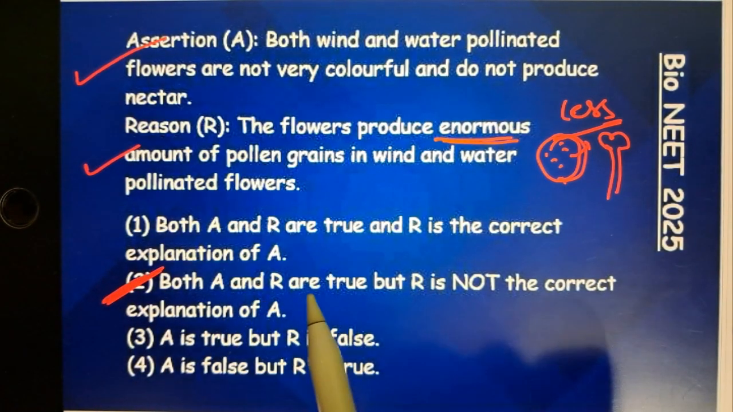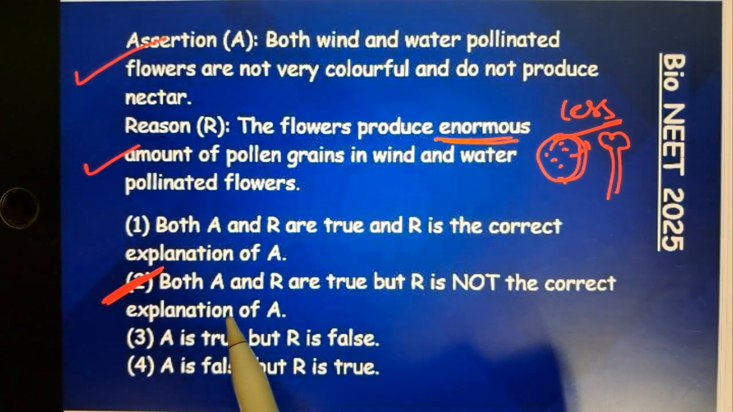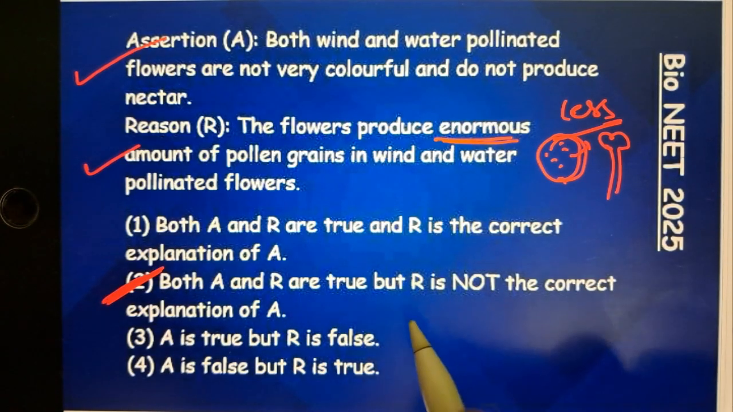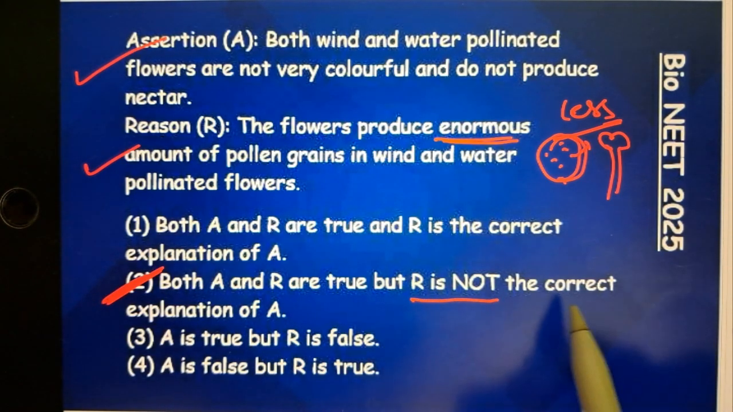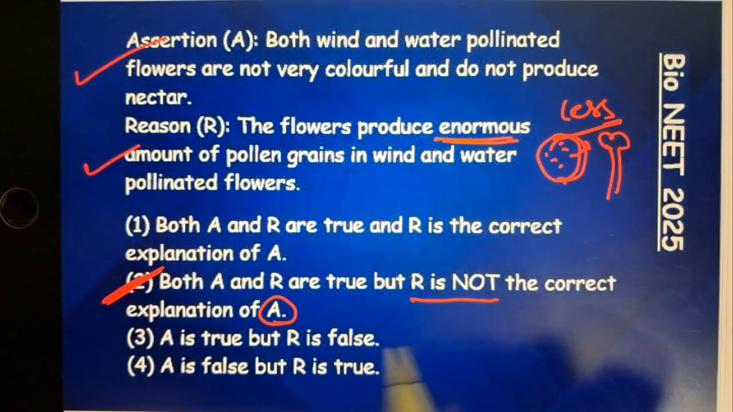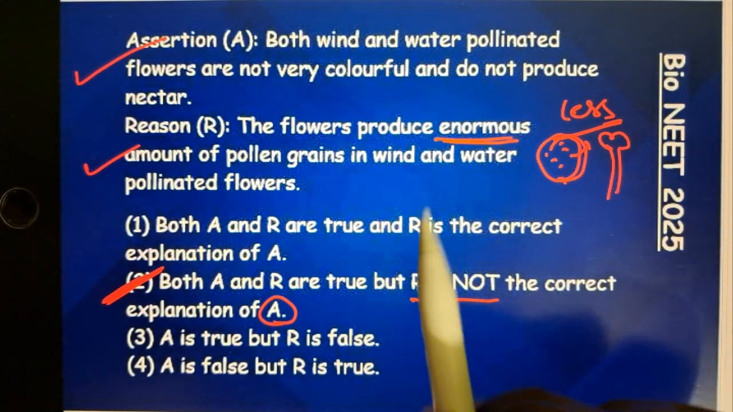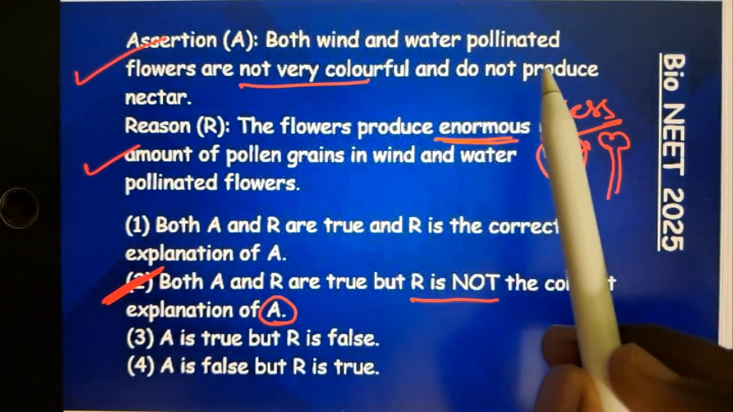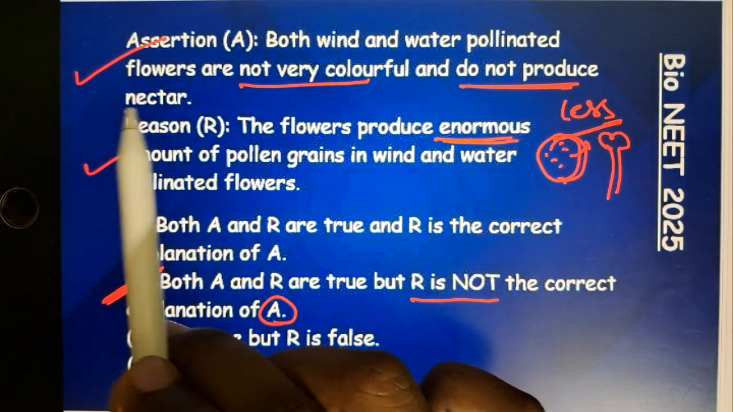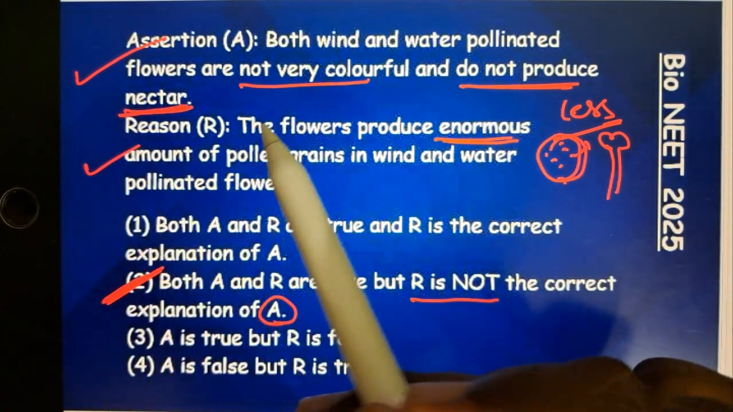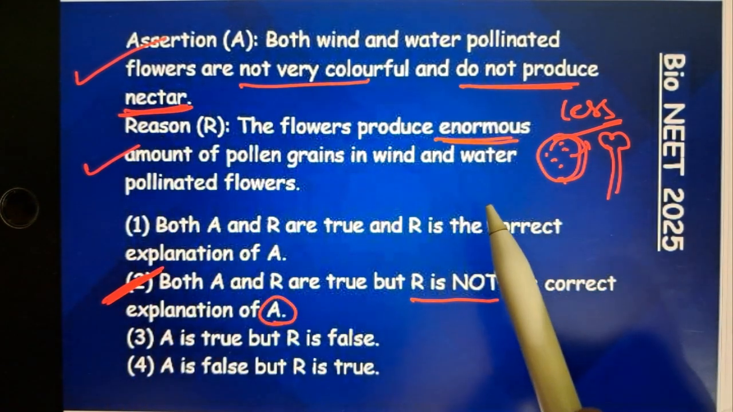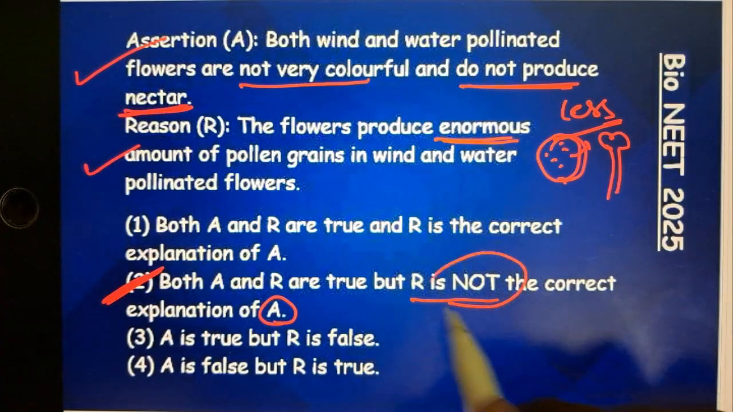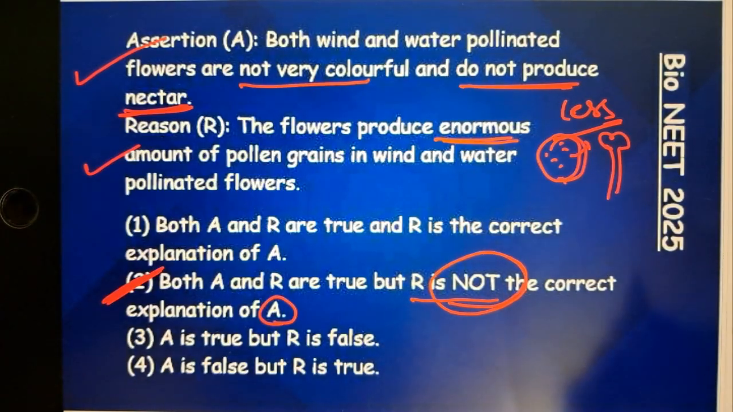Both assertion and reason are correct. A and R are correct, true, but R, the reason, is not the correct explanation of A. The reason should be why it is not colorful, why it does not produce nectar, but here the reason is a completely different statement. So it is not a correct explanation of the assertion.